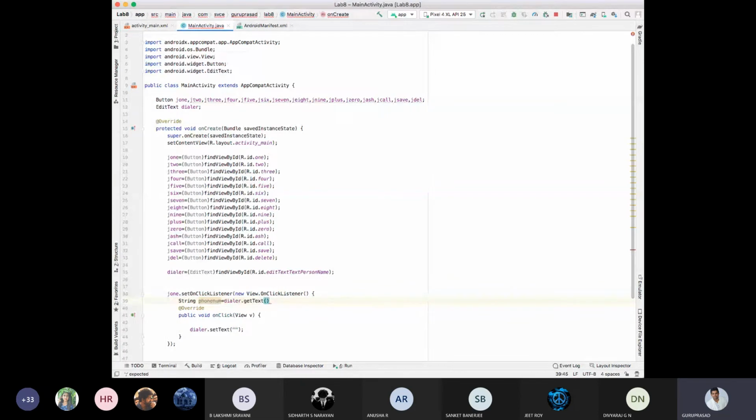Get the text and toString. Is that fine? Initially the dialer will be set to null.